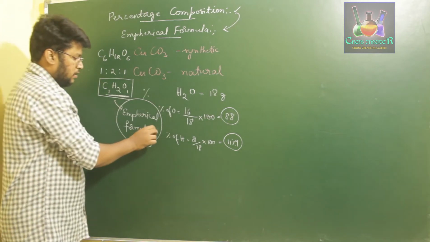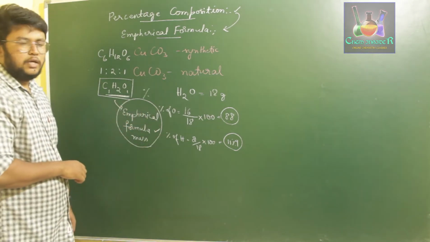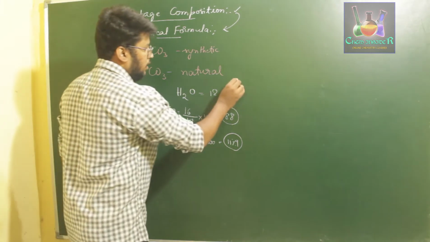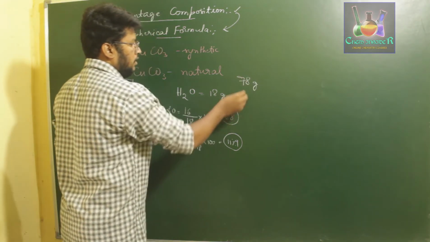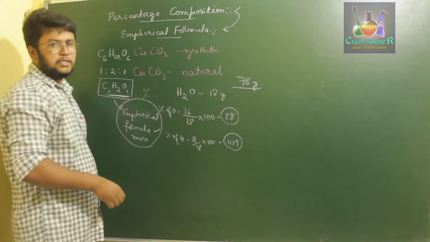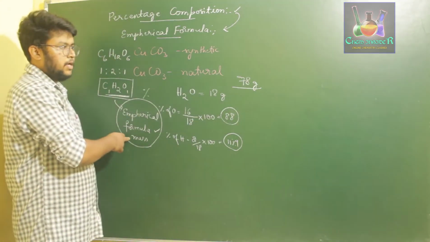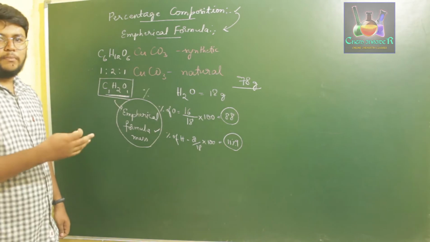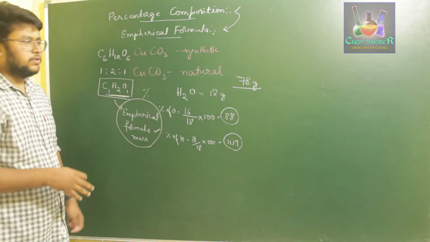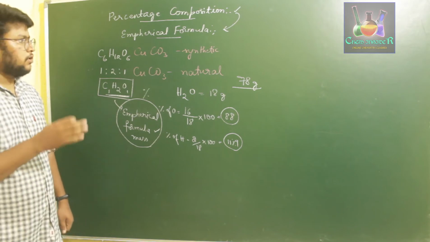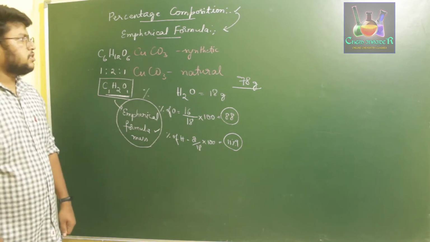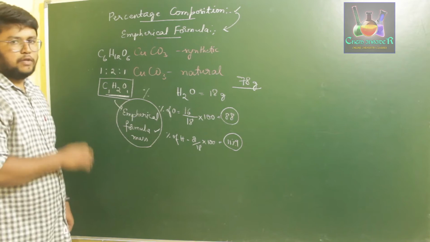And if you know this empirical formula mass and the total mass of the compound, let us say we are given 78 grams, then dividing the total mass of the compound by its empirical formula mass, we can find the number of atoms present. Thus, we can determine the complete molecular formula of a given compound. Okay, so this is about percentage composition and empirical formula.